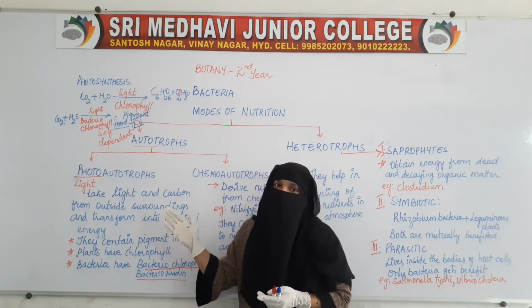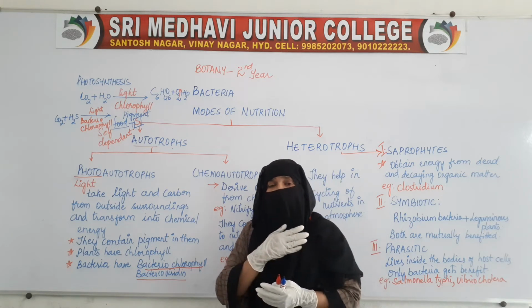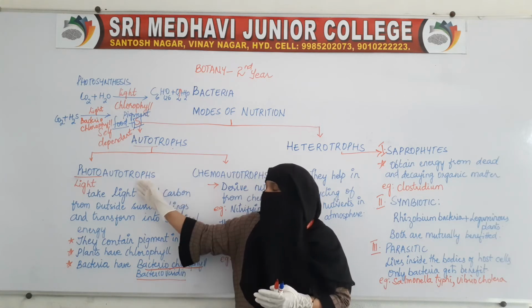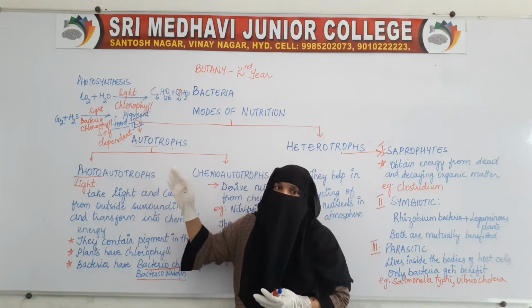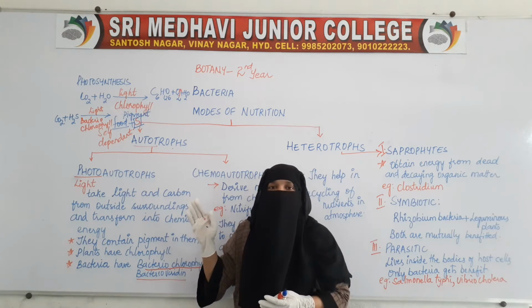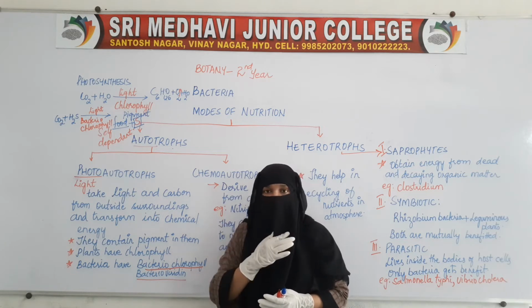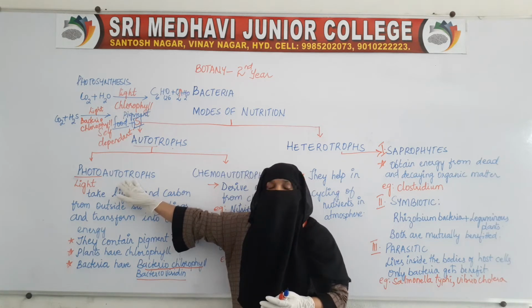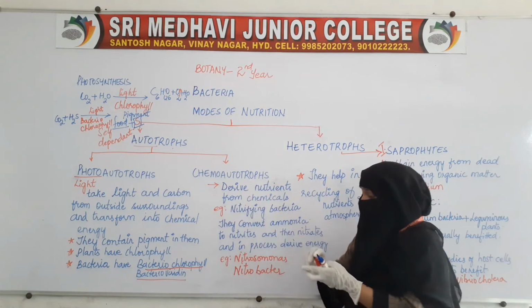These bacteria perform the process of photosynthesis very similar to that of plants with a little difference. So here with the help of the carbon dioxide, sunlight and pigment, they prepare their own food. Such bacteria which can prepare their own food with the help of sunlight and carbon dioxide from the atmosphere are called photoautotrophs.